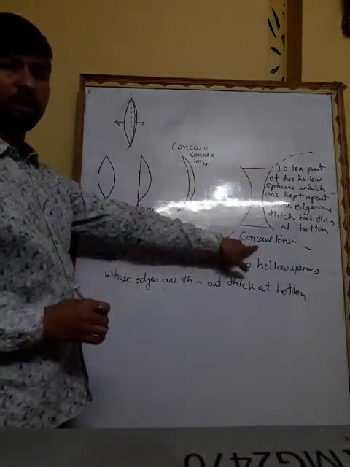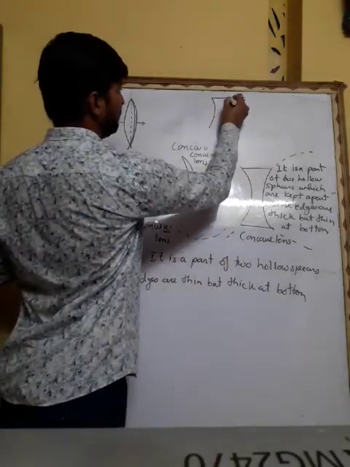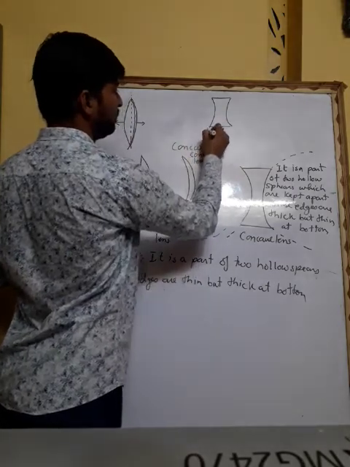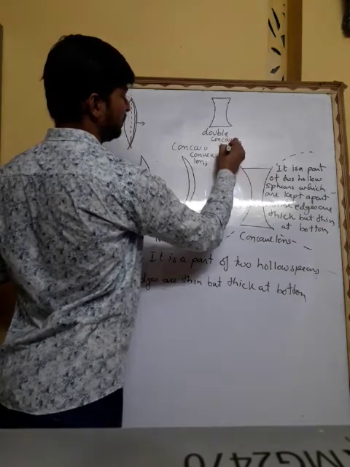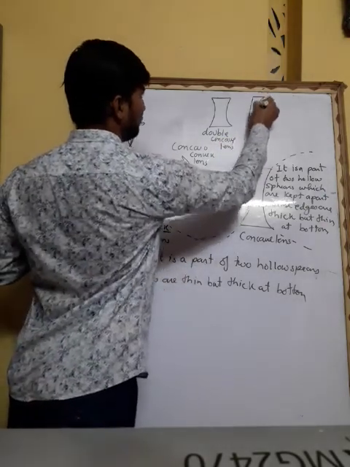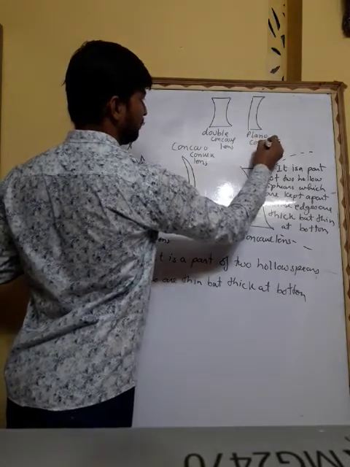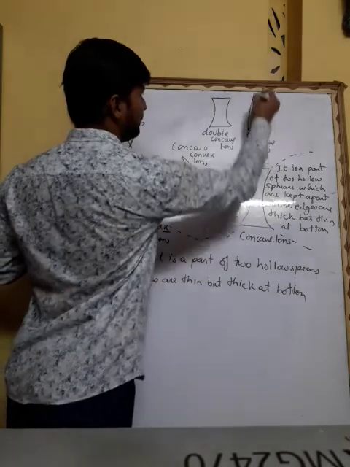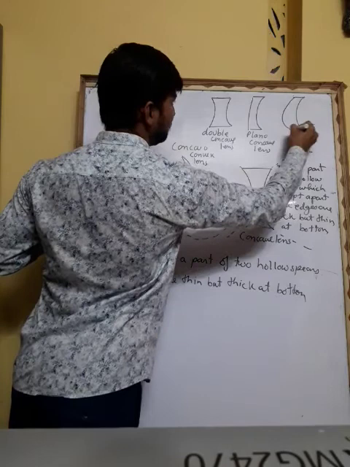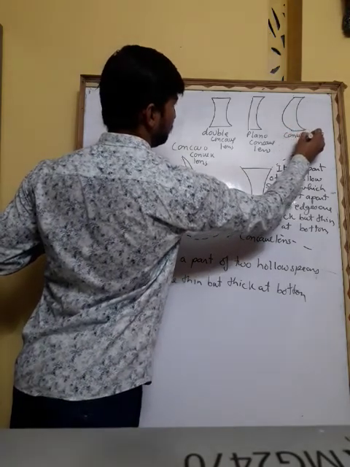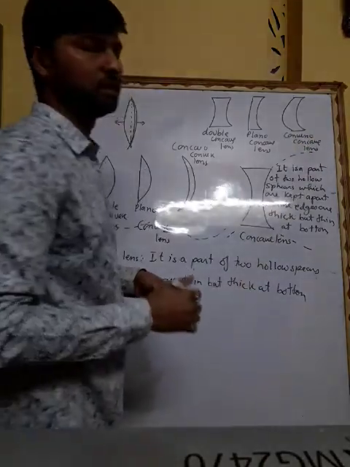Now similarly for concave lens also, if it is thick from the bottom, it is a double concave lens. If we cut from half, it looks like this, it is called a plano concave lens. And if you cut half more, then it looks like this, so you call it a convexo concave lens. So these are the types of lenses.